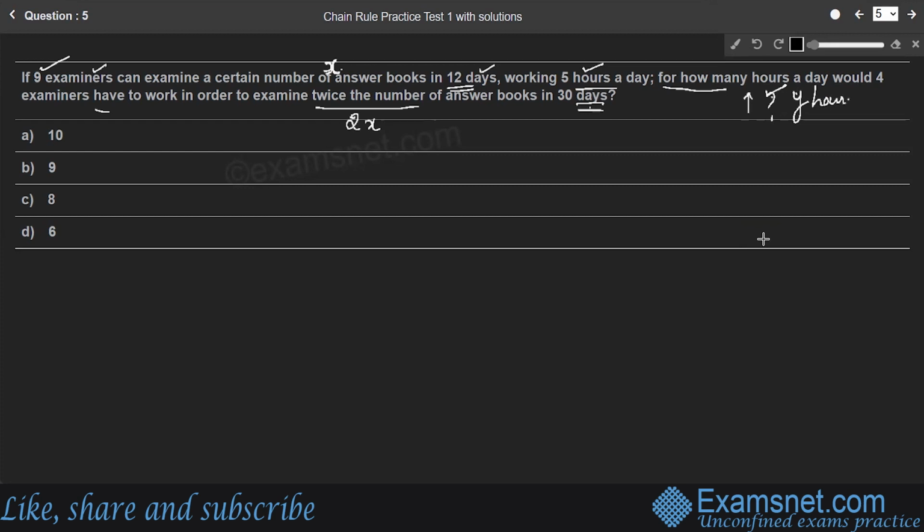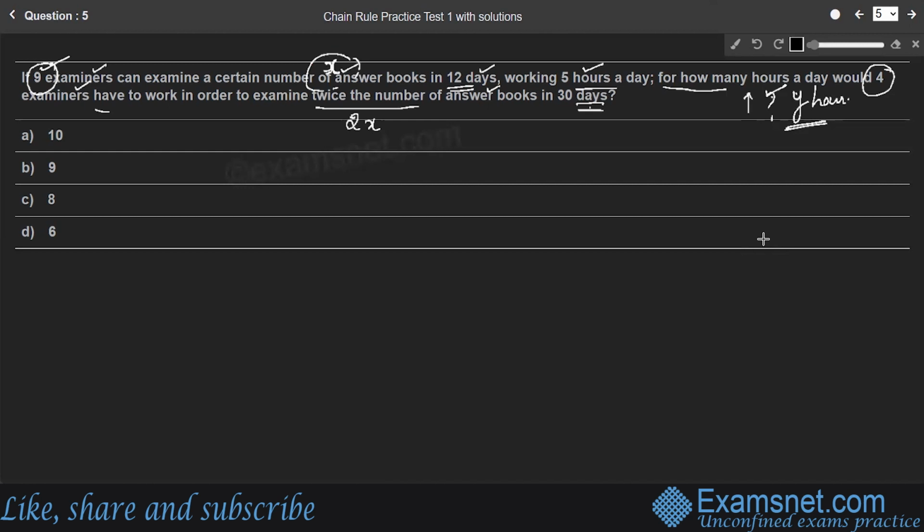To find y, we consider the number of answer sheets examined by one examiner in 1 day and in 1 hour, taking X as the total number of answer books.